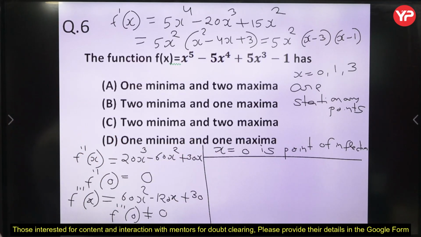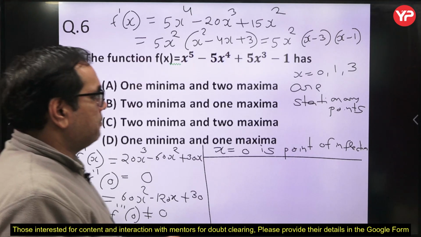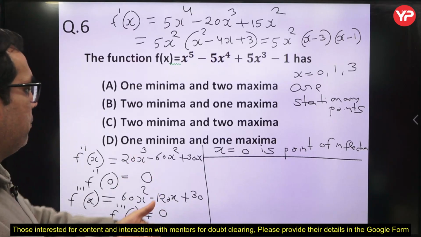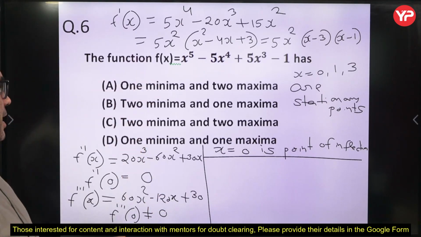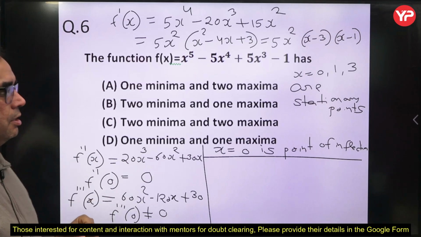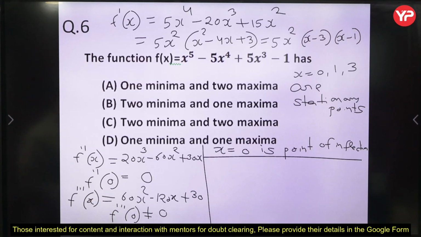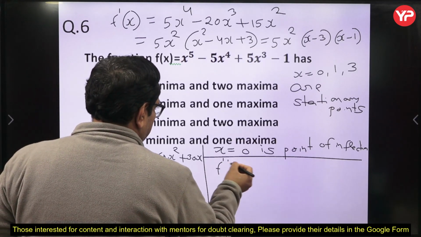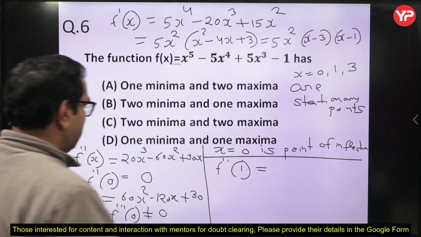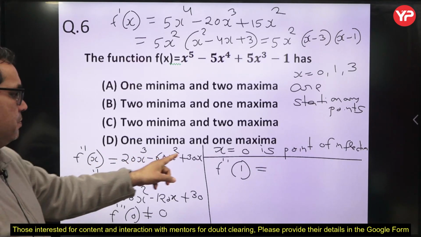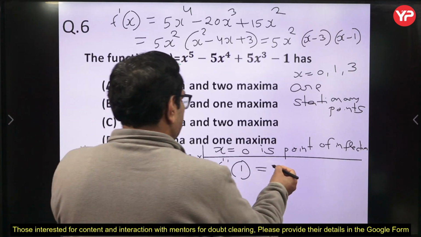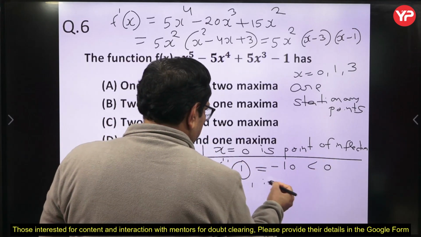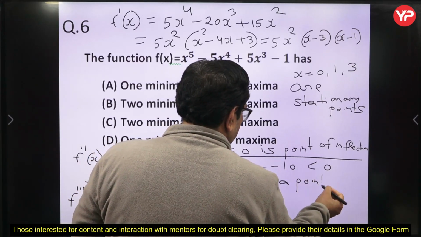Yes, this may be the answer, because here we can check for 1 and 3. One of them will be maxima, one of them will be minima. So without solving further, we are able to answer this question as option D. However, if you want to confirm, you can put x equal to 1. If you put f double dash 1, you get 20 minus 60 plus 30, which is minus 10. So negative, which means x equal to 1 is a point of maxima.